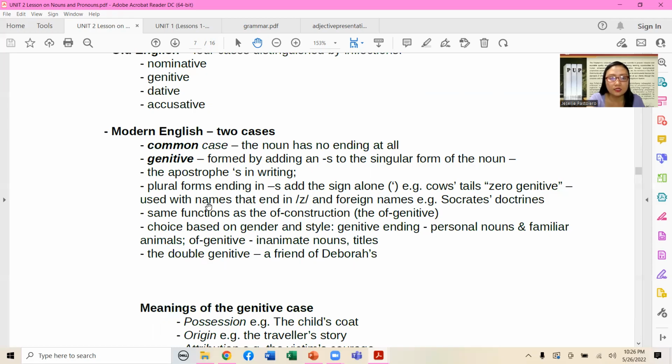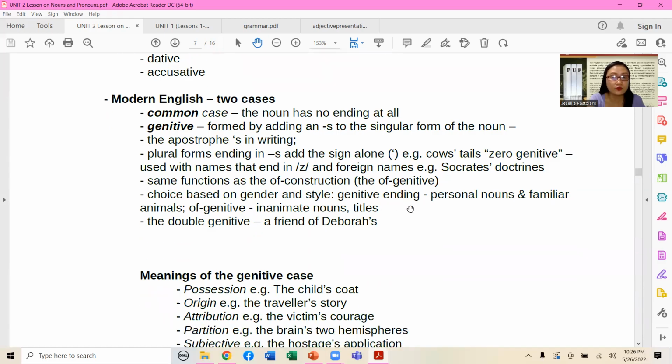Used with names that end in s, and foreign names, example given, Socrates' doctrine. And then the same function as the of construction, the of genitive. Choice based on gender and style: genitive ending for personal pronouns and familiar animals; of genitive for inanimate nouns, and also titles.